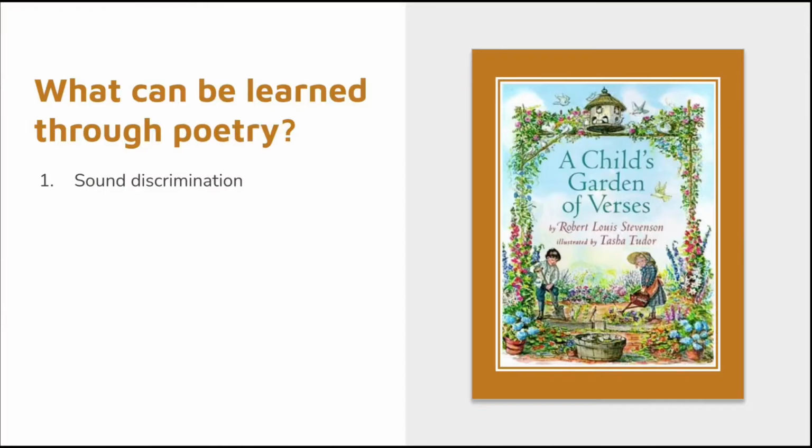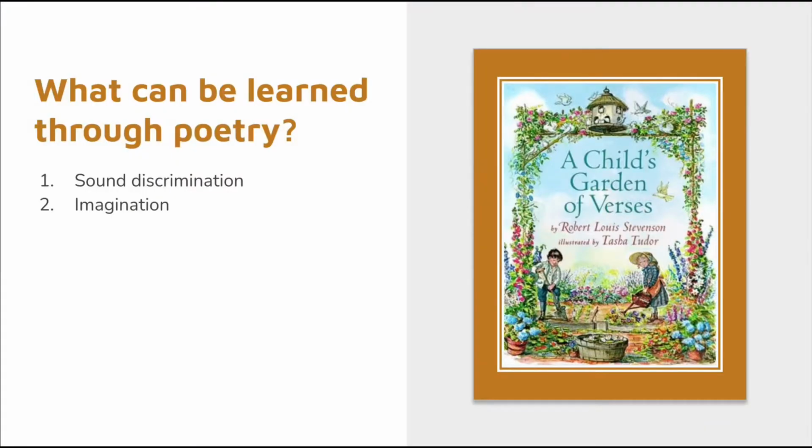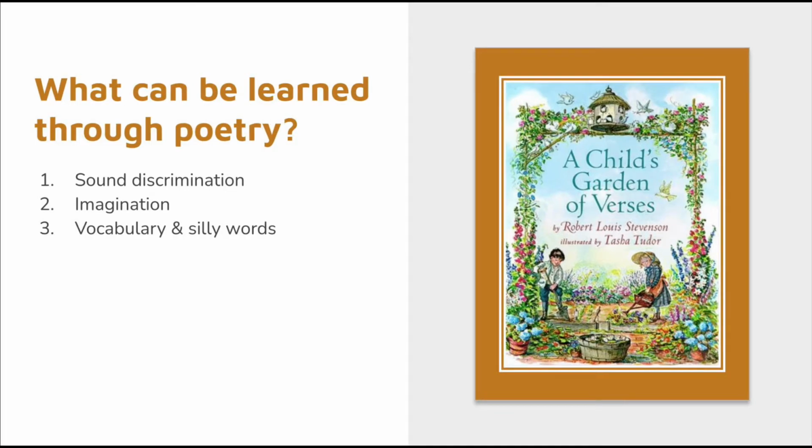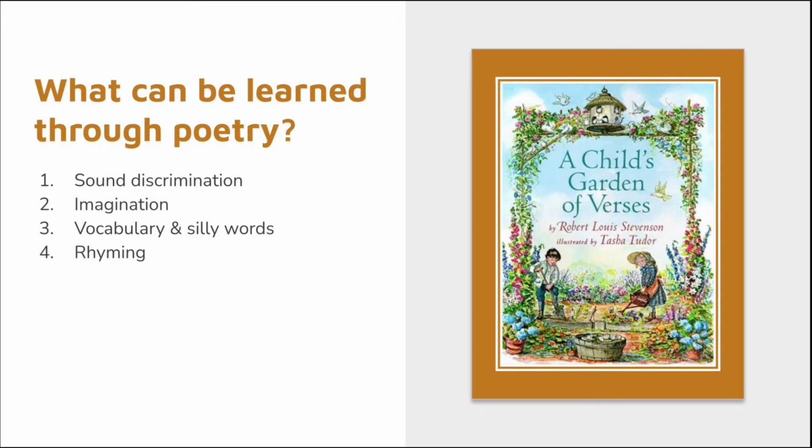The first one is sound discrimination. Because poems are written in a different way and they're read a different way, sound discrimination can be learned through the reading of poetry itself. Second, imagination. By writing words and phrases that illustrate emotions or different imagery, children can exercise their imagination. The third thing that they can learn is vocabulary and silly words, because some poems have silly words in them. And the fourth one is rhyming. Not all poems rhyme, but when they do, children can learn about rhyming words and rhyming styles.